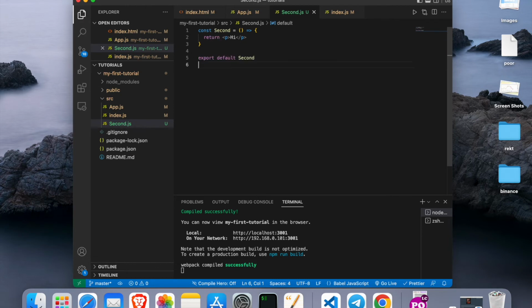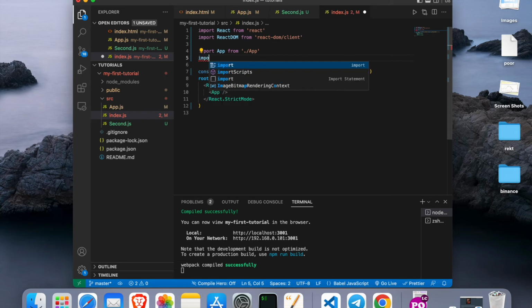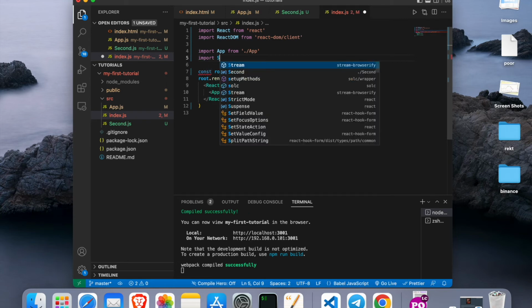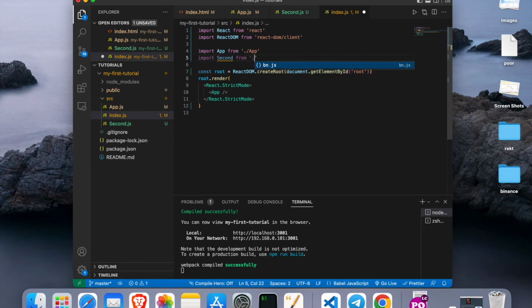We save it in here, and then we go back to our index.js, and just like we have been importing App, we can say import second from, where it's coming from: second.